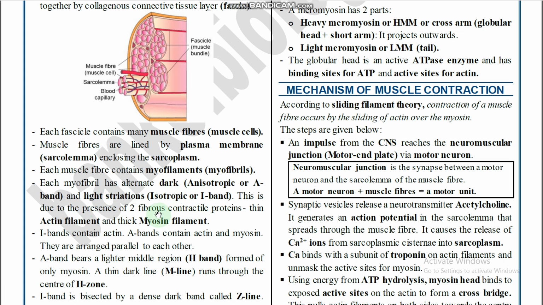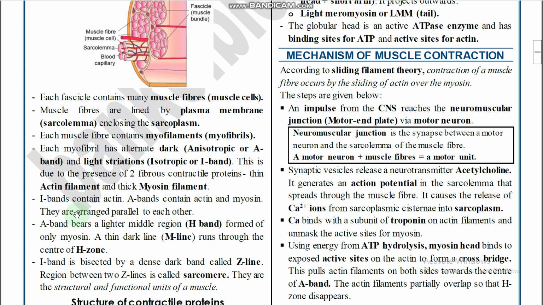Actin and myosin are both called contractile proteins, because muscle contraction is exhibited based on these two proteins only. I bands contain actin, A bands contain actin and myosin. In the I band, what is presented? Actin is presented.